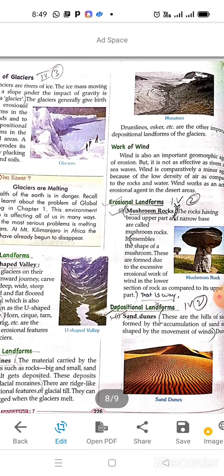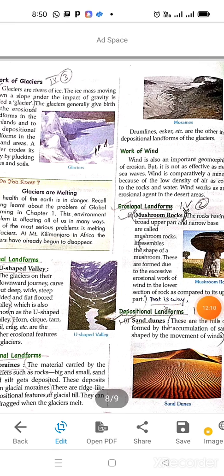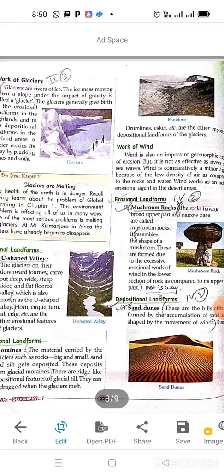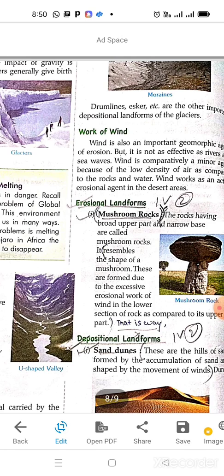You can see in the picture these are formed because of depositional work, and they can also be carried away when the glacier melts. Drumlins, eskers, etc. are other important glacial landforms. So there are different kinds of depositional and erosional landforms created by the glacier. Now we will read about the work of wind.